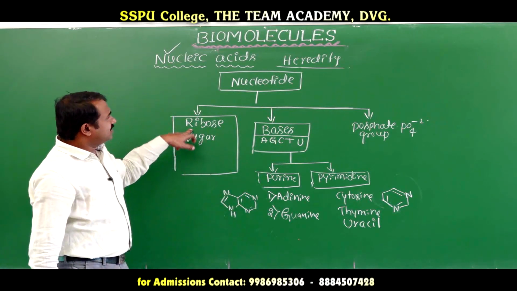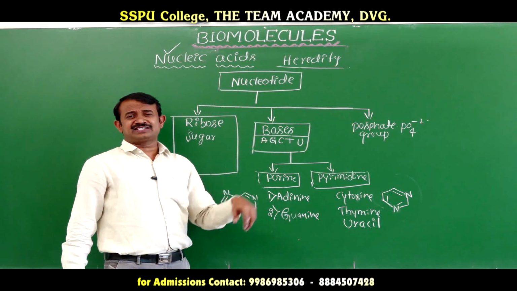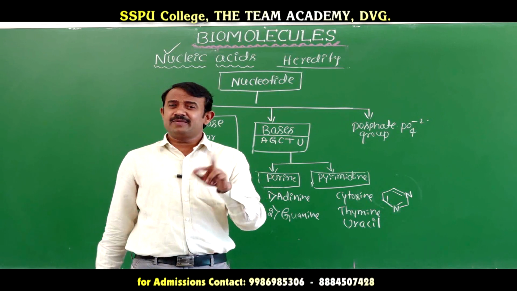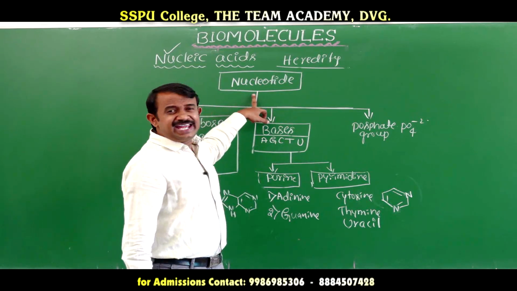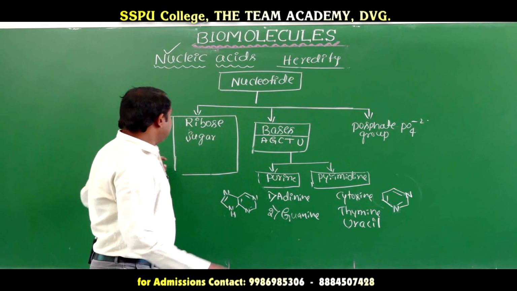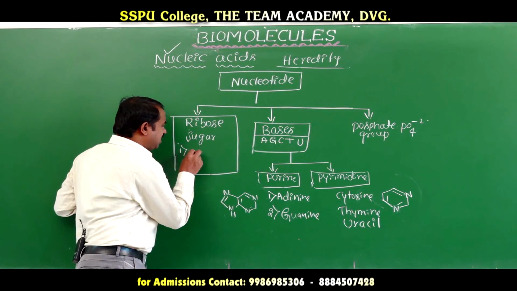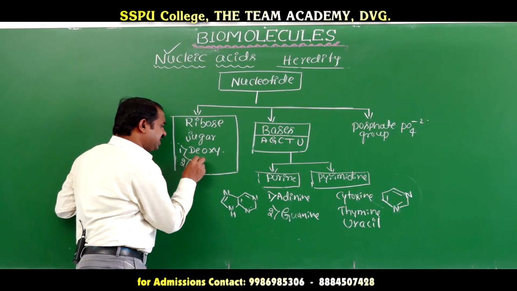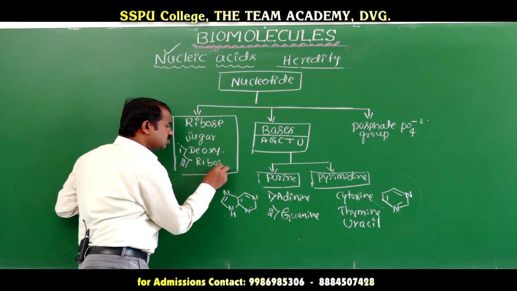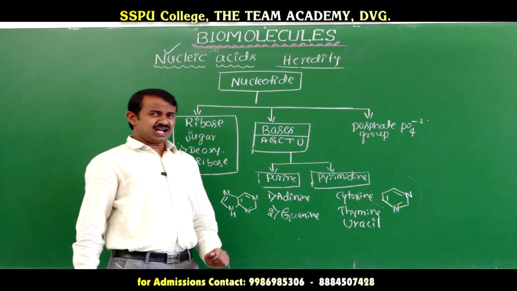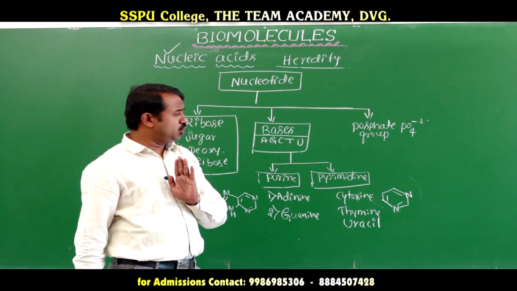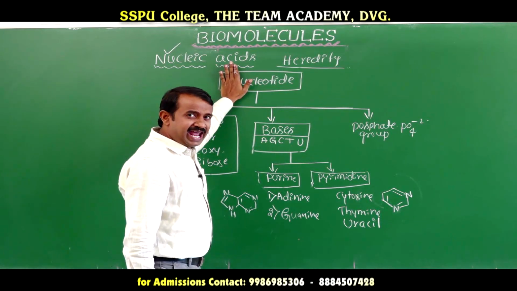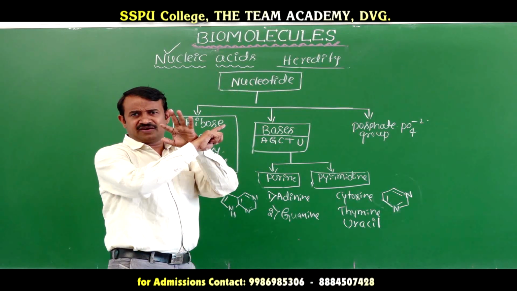Here the nucleic acid nucleotide contains deoxyribose sugar and ribose sugar. One is DNA and the other is RNA. Here the ribose sugar, and here the deoxyribose sugar. RNA has only ribose sugar. This is the composition of the nucleotide. And this is the double helical structure of DNA.